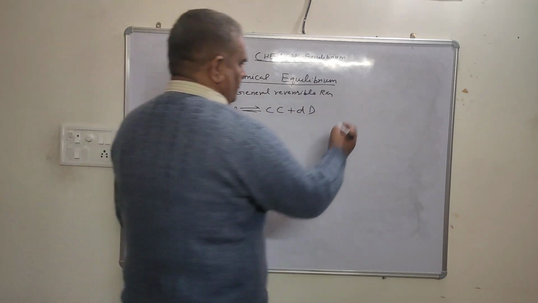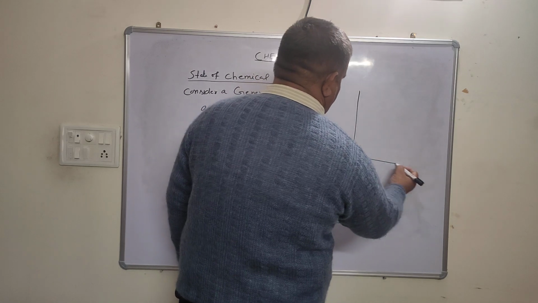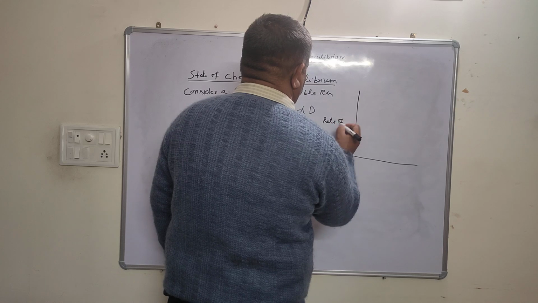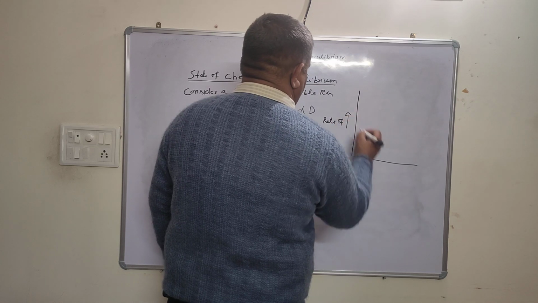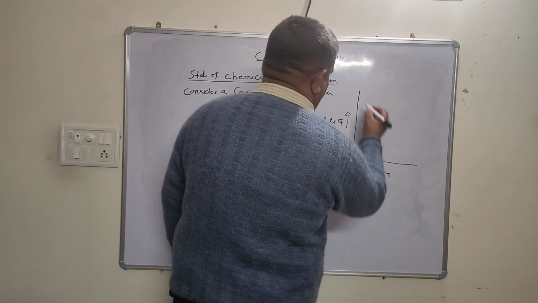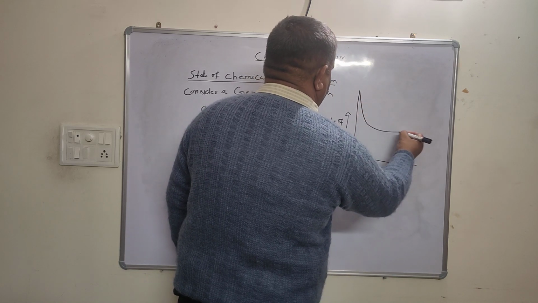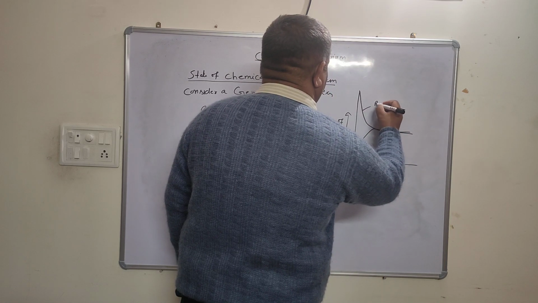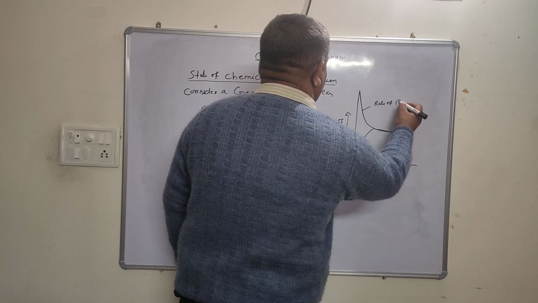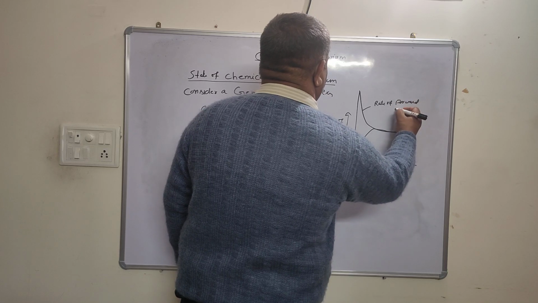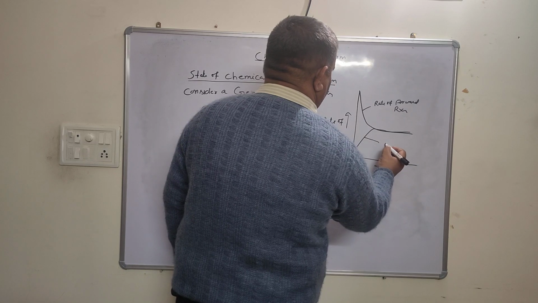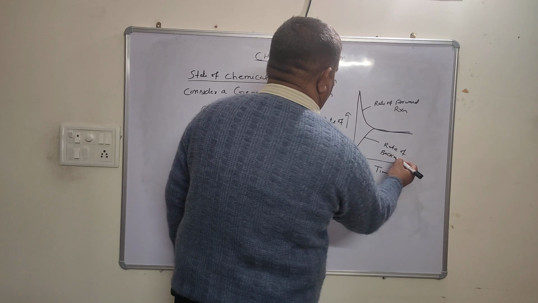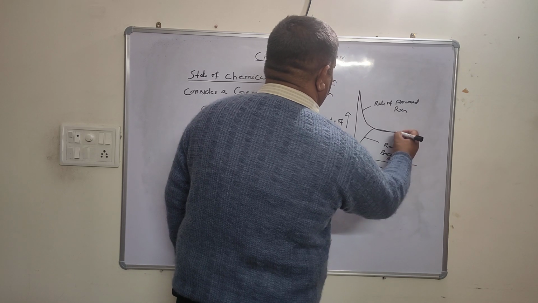From the graph, here is the rate of reaction against time. This is the rate of the forward reaction and this is the rate of the backward reaction, and this is the equilibrium state.